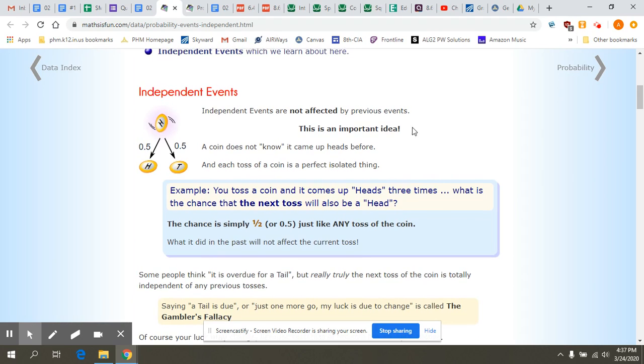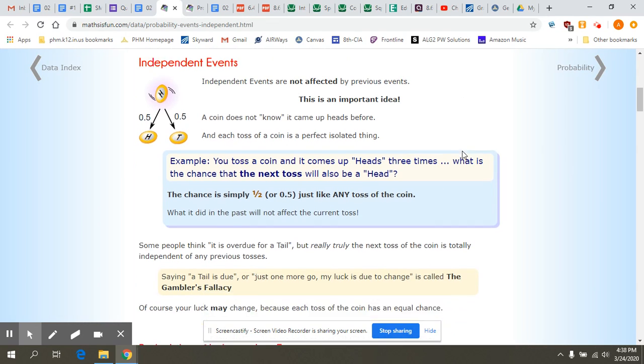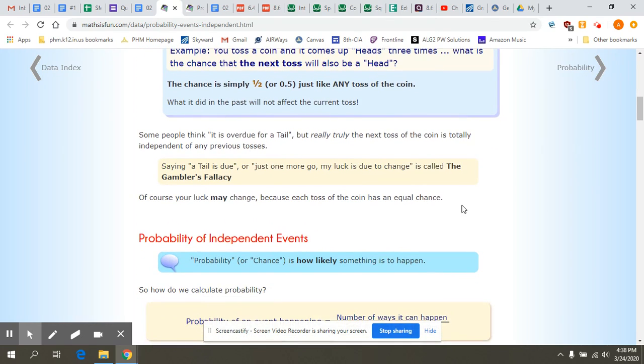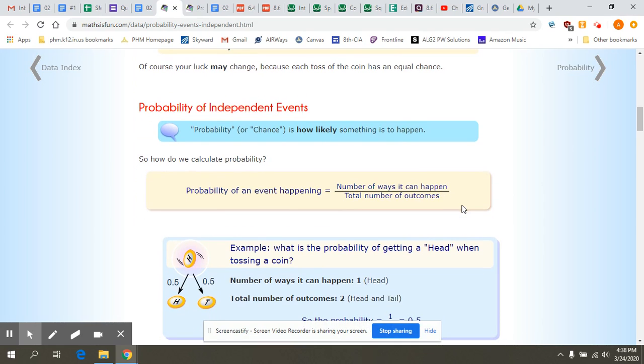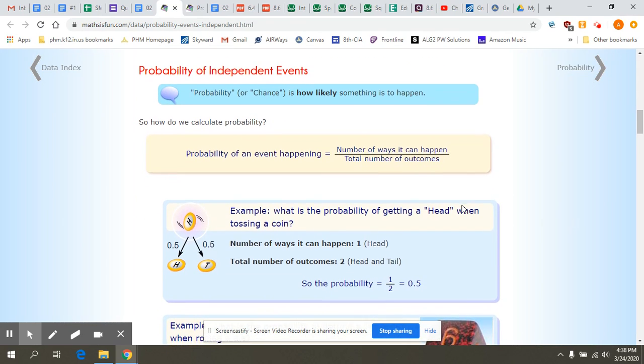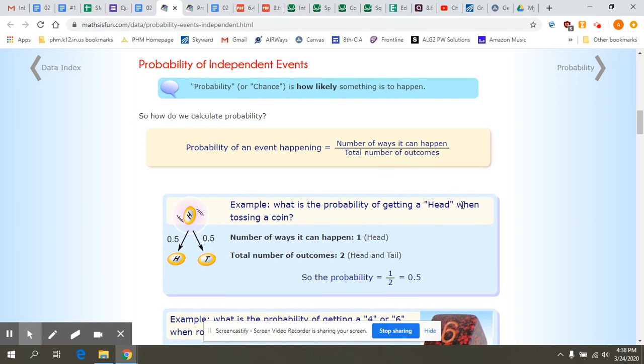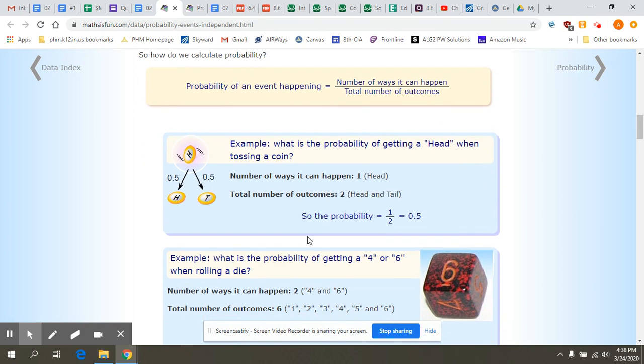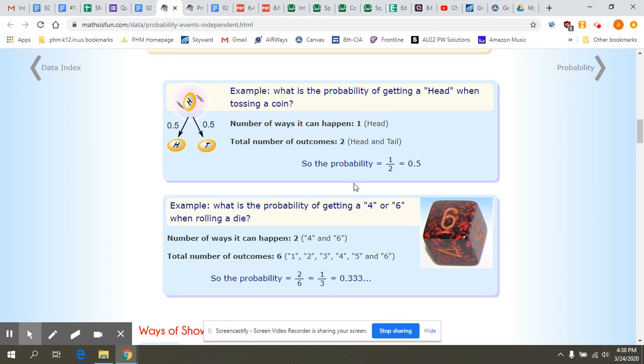If you're not changing what's happening, like every time you roll a dice, if you're not changing those numbers on that dice, then that's an independent event each roll. And so you can read some more about that here. When we're talking about the probability of an independent event, probability, again, is how likely something is to happen. So we talked about this a little bit yesterday in the probability notes. So I'm going to skip through this. There's more examples here. Rolling a dice, flipping a coin, things that we talked about yesterday.